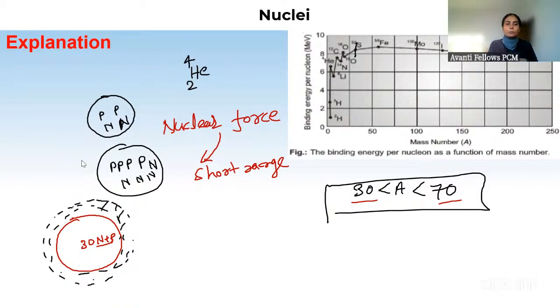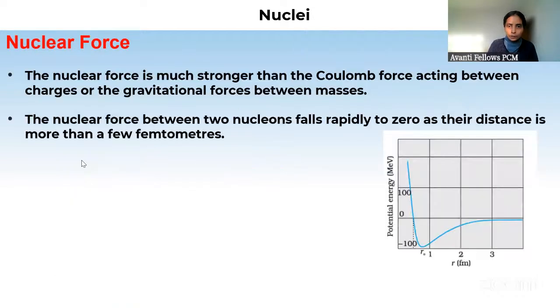So basically, these 30 neutrons plus protons will not be able to interact with these 10 extra nucleons getting added. Why? Because the distance between them is increasing, and if the distance is greater than a certain minimum distance, then nuclear force will not act. Nuclear force is a short range force. It is in NCERT, look here.